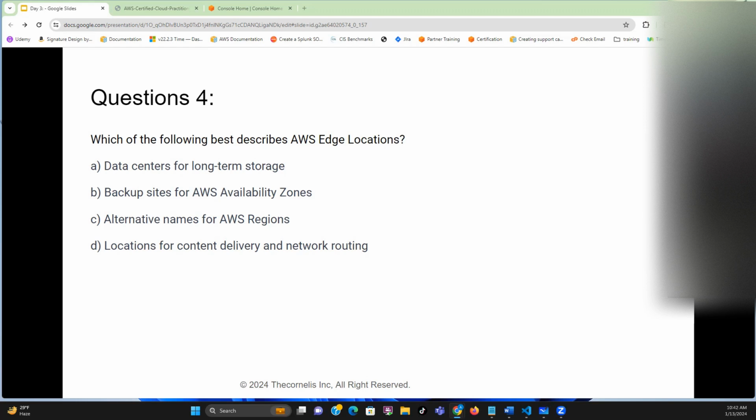D. Location for content delivery and network routing. So anytime you see content delivery network, you are talking about edge location.